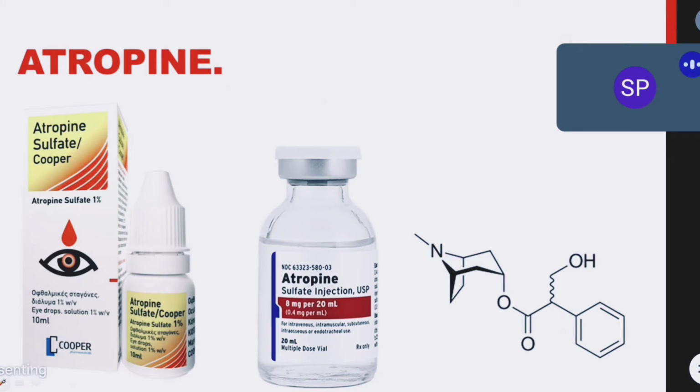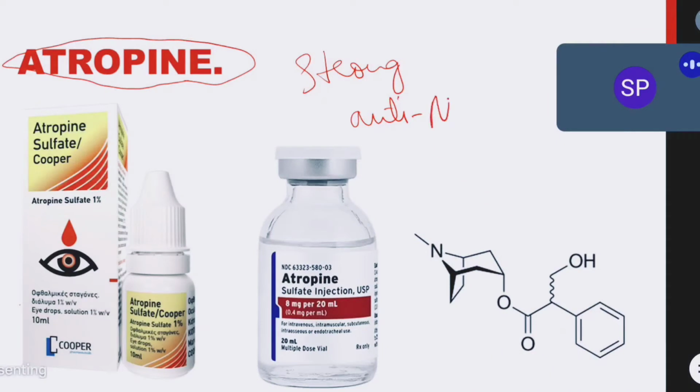Atropine is the first drug, a natural alkaloid. Atropine is a very strong anticholinergic drug, the strongest antimuscarinic agent. We have M1, M2, M3, M4, M5, five types of muscarinic receptors.